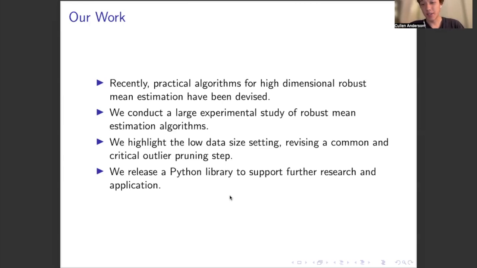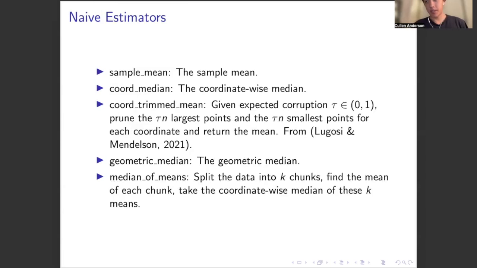We also highlight the low data size setting, again, something which is more common now. And we revise a common and critical outlier pruning step in some of these algorithms, which allows them to be extended to the low data size regime. We additionally release a Python library to support further research and application. First, I'll discuss all the algorithms that we look at briefly. As some naive estimators for the test, we have the sample mean, the coordinate-wise median, the coordinate trimmed mean, the geometric median, and the median of means.